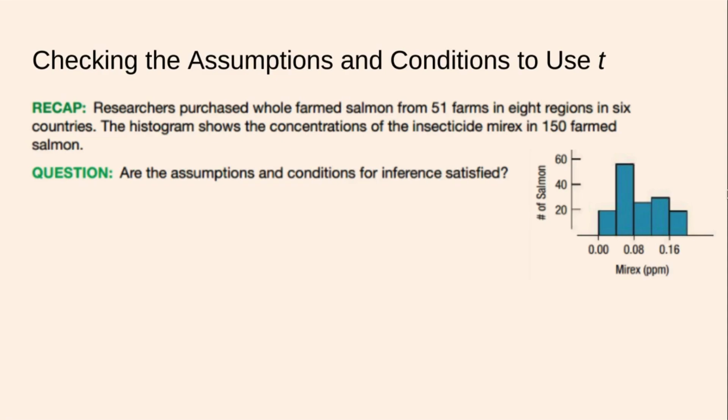So we see a histogram of the data involving the salmon and the Mirex parts per million over on the right. And we need to use that to make sure that all the conditions are met, specifically that last condition, the nearly normal condition. All right, I'll let you decide whether or not that is nearly normal.